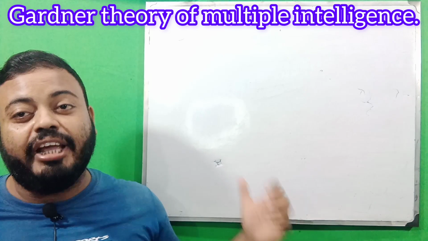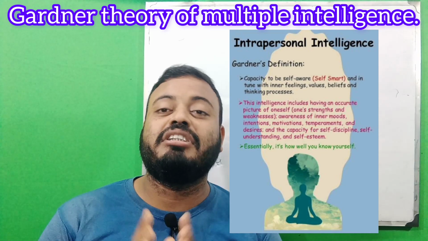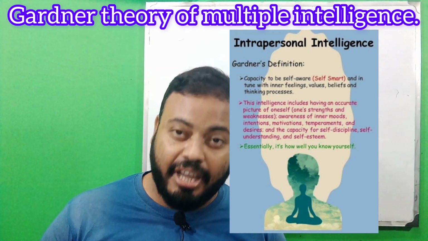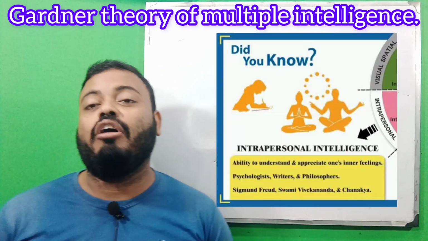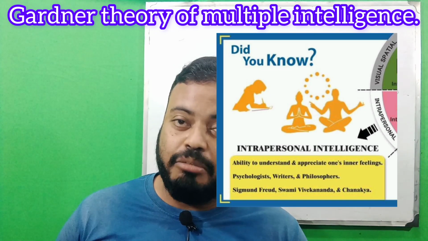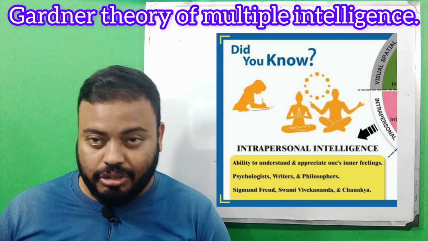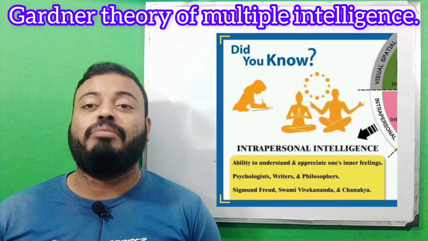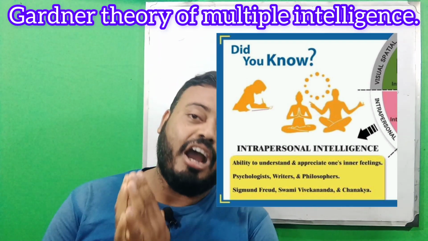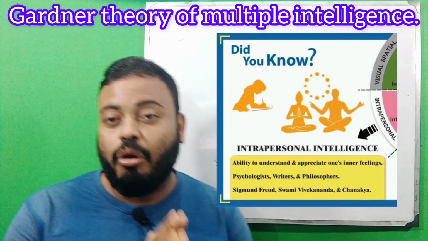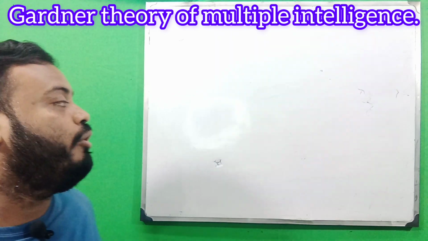Next we will learn about intrapersonal intelligence. Gardner thought that every person thinks internally, and some human beings have the power of intrapersonality, an innate power given by God. These persons know how to make weak persons aware and how to resolve their problems. So this intrapersonal intelligence is very important.